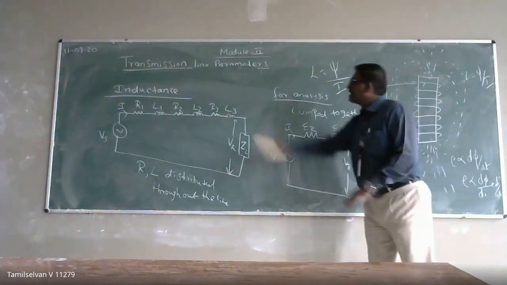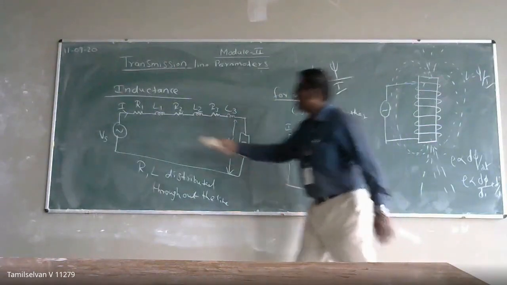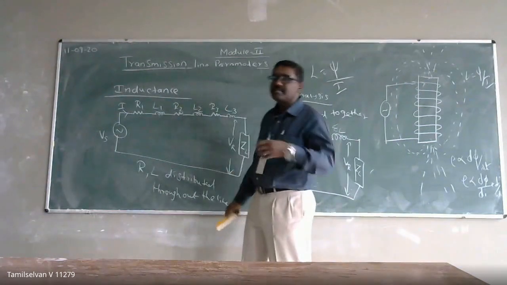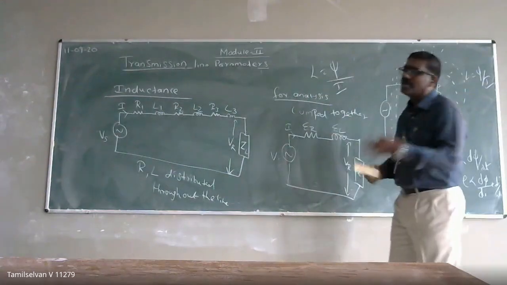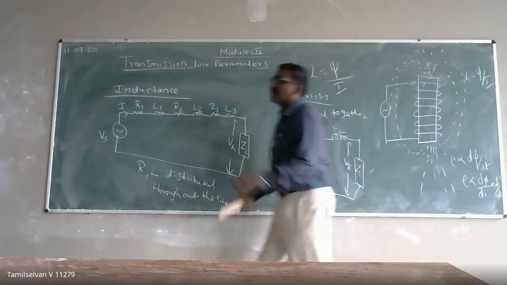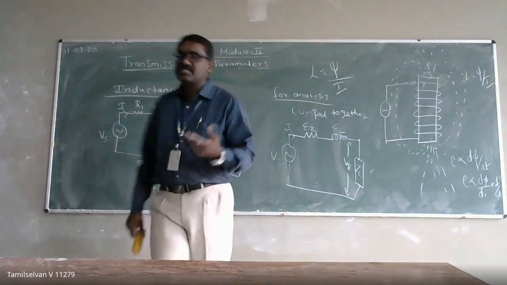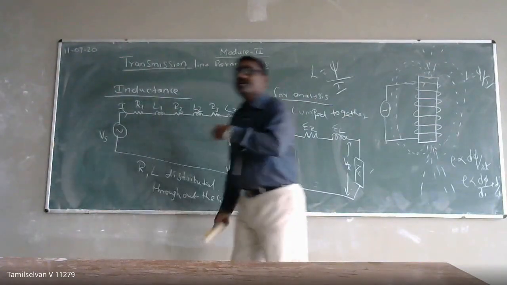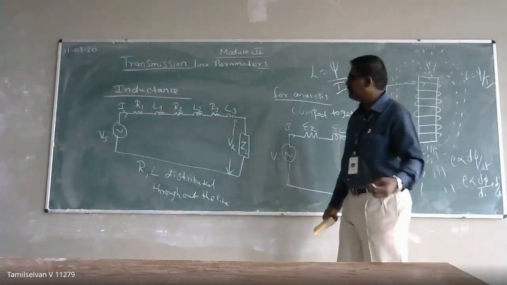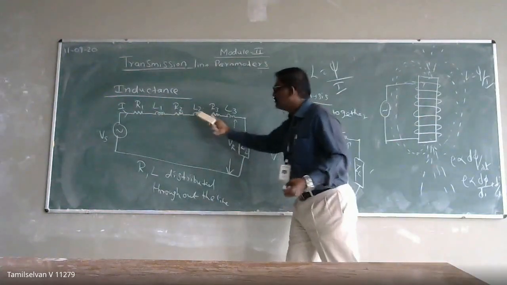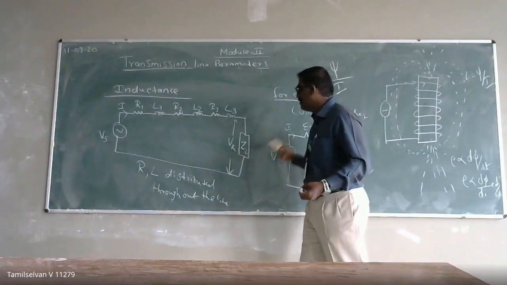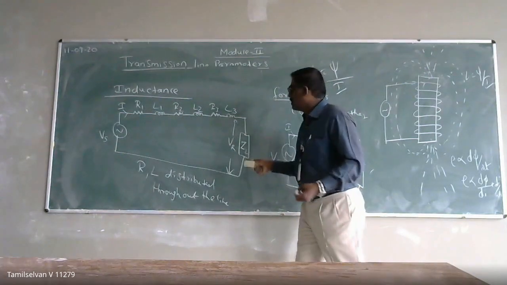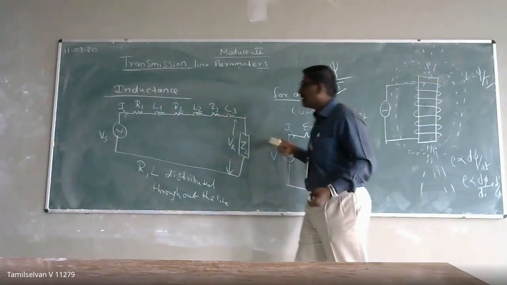So if you take a transmission line, the transmission line will have an inductance. Why have I drawn it along with the resistance? The inductance won't be separate. It's a coil, and a coil has its own resistance. So it's not a pure inductance, it's a resistive inductance. That's why I have drawn it here with resistance, and it will be distributed throughout the transmission line. ZL is my load impedance. Remember, it will be distributed throughout the transmission line.